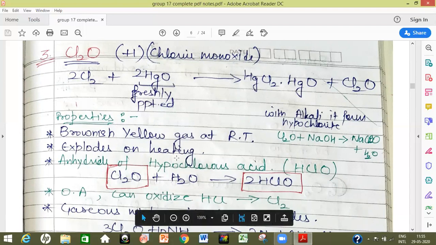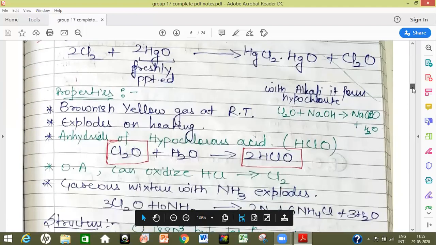Also, on hydrolysis, when this Cl2O is reacted with water, we get hypochlorous acid, and with alkalis we get hypochlorite. So the corresponding salt of hypochlorous acid is formed. So we can say this Cl2O is the anhydride of hypochlorous acid, that is HClO.